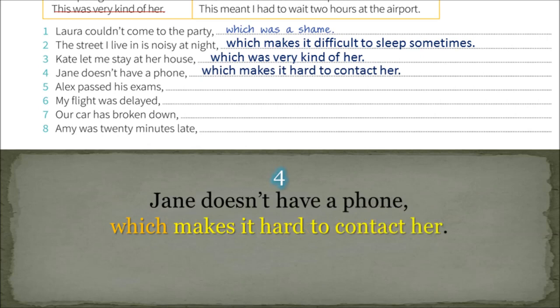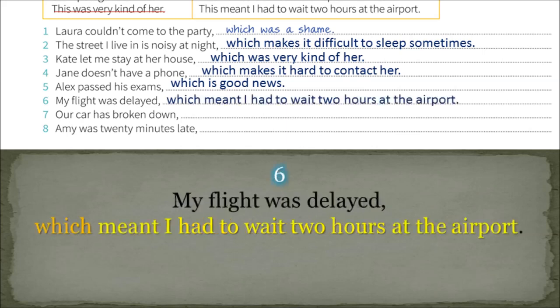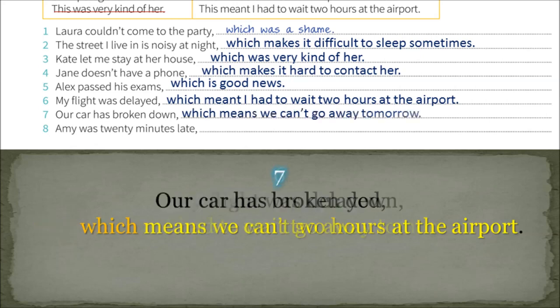Jane doesn't have a phone, which makes it hard to contact her. Alex passed his exams, which is good news. My flight was delayed, which meant I had to wait 2 hours at the airport. Our car has broken down, which means we can't go away tomorrow.